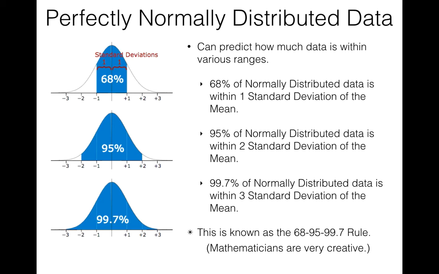So remember it, use it, and understand that the reason we can know this is because we know the function of the distribution curve. And so we know how high each of the little bars of the histogram would go, and therefore we can calculate the percentages. I know this may be a little bit confusing to you. Make sure you memorize these 3 parts, 68, 95, 99.7, and we should be good.